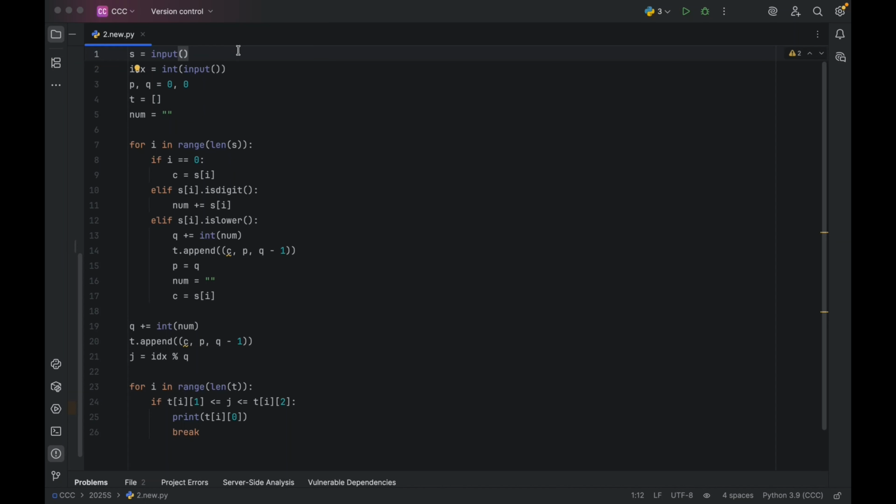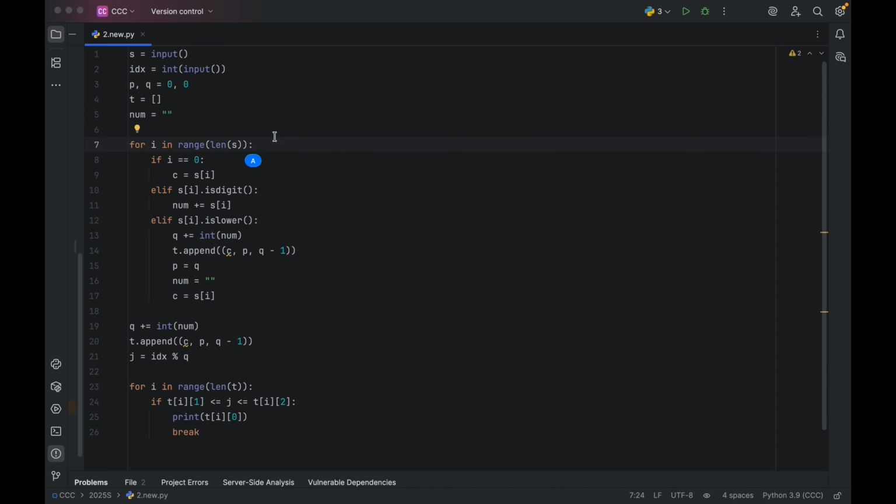Here's the code in Python. S is a string containing the code and IDX is an integer. Next, we set our own variables. P and Q will be the starting and ending value of the current character respectively. T will be a list containing the character, its starting value, and its ending value. Finally, num will be storing the number after the current character in string form.